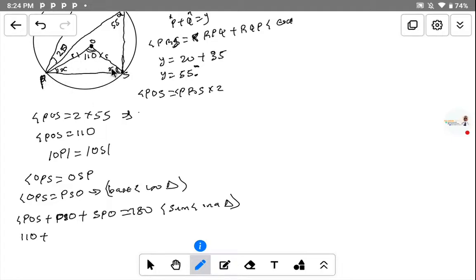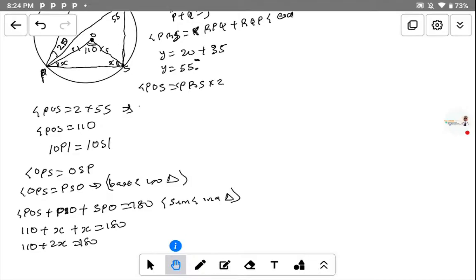We don't know the value of angle PSO, which is equal to S. So we have S, plus the angle SPO, that is also equal to S, equal to 180. Now, 110 plus S plus S, that is 2S, equal to 180. Now, let's collect like terms.